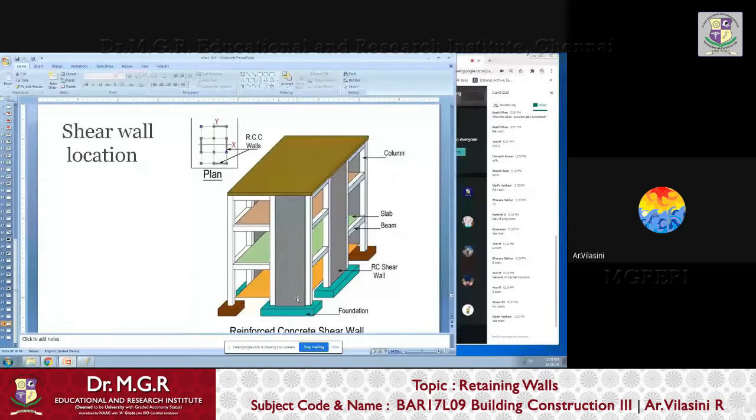Not just any RCC wall can become a shear wall, because it has to be done in such a way that all these beams are tied to it. At every level, it should be tied this way, and all the columns are tied. There are particular ways in which all these things are tied, and these shear walls will never have any openings. Maximum is no openings. In a very rare situation, you can ask your structural engineer to provide window or door openings and things like that.